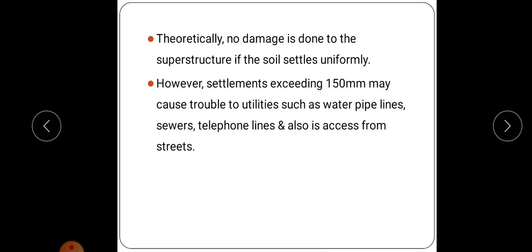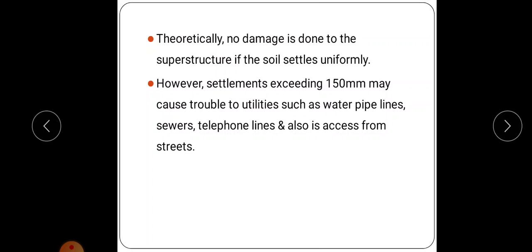There will not be any tilting since the settlement is uniform, so uniform settlement will not cause much damage. We can use the structure by converting the first floor to ground floor. But if it continues, it will damage the water pipe, electric line, etc.